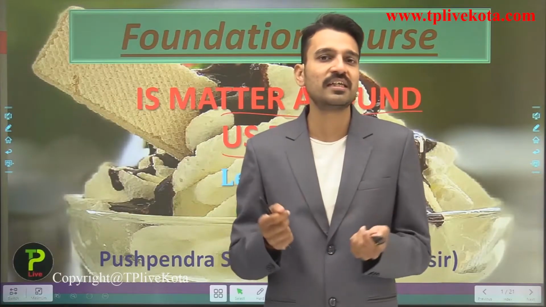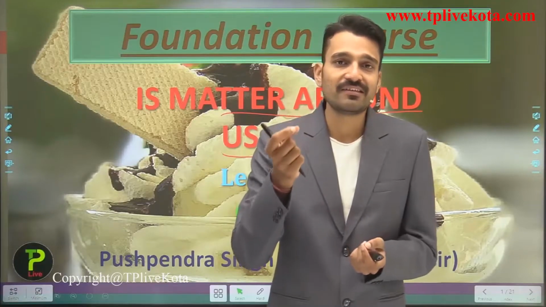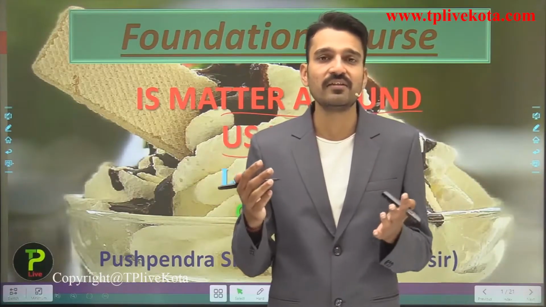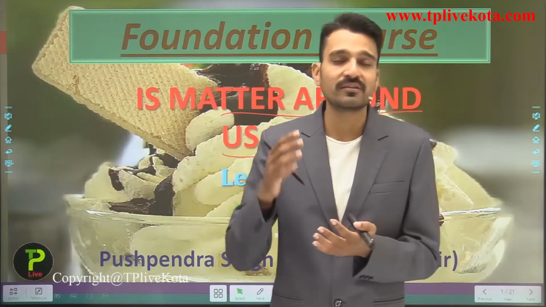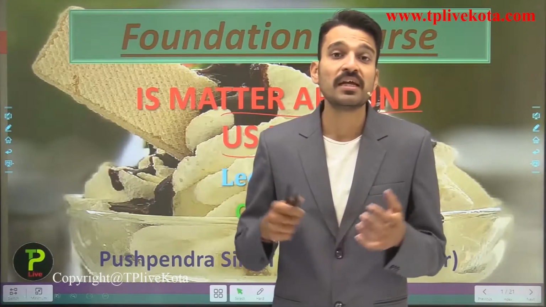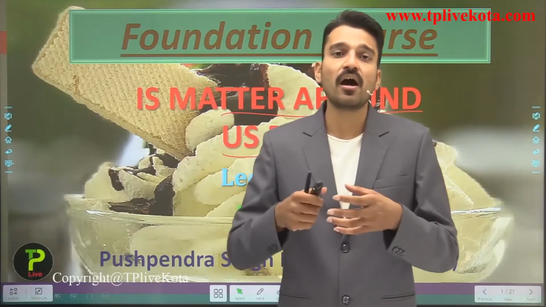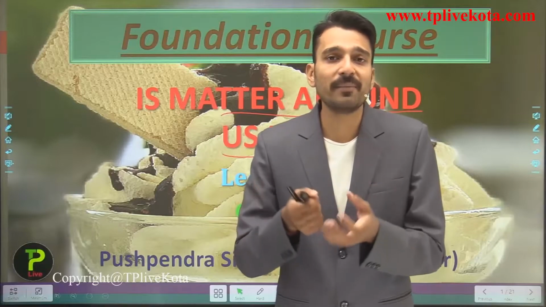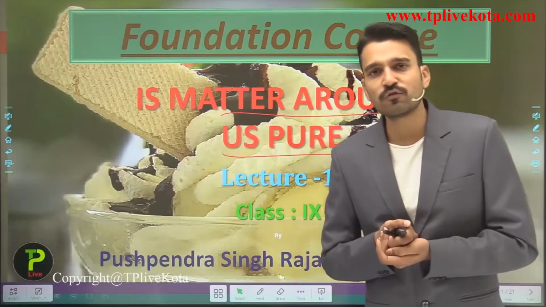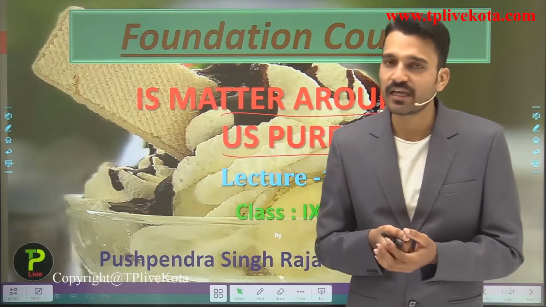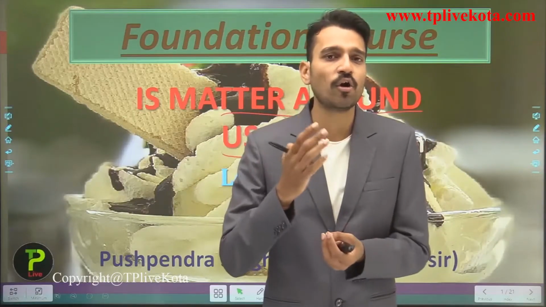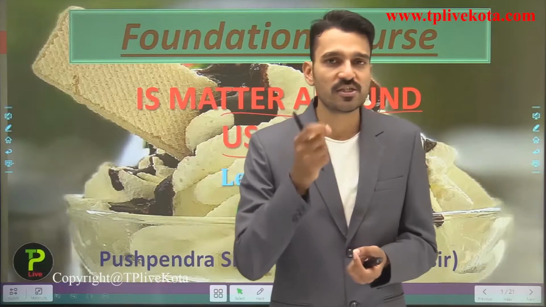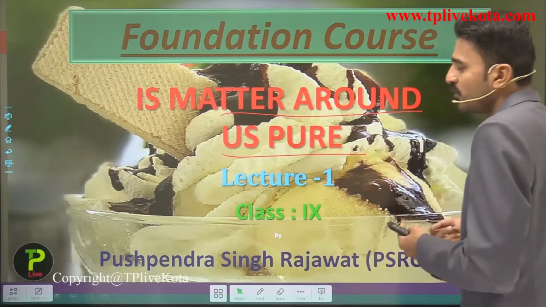And what are the other things that we are going to see? First of all, we will see what the pure substances and the impure substances are. Then at last we will move into the second part of the chapter, the separating techniques, that is how we can separate different types of pure substances from the mixture. And at last we will also see the physical changes and the chemical changes. So this is the content that we are going to see in this chapter, Matter Around Us Pure.